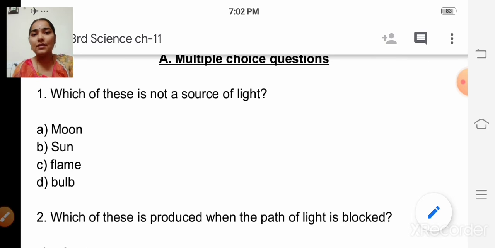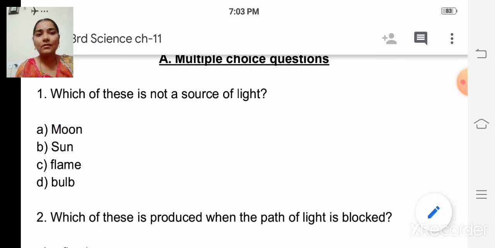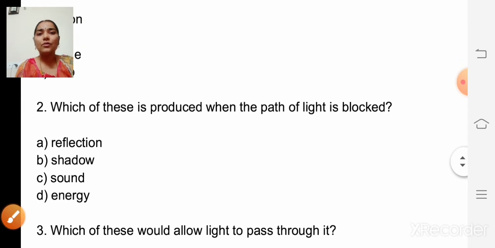Moon, isn't it? Because the moon gets its light from the sun and it is not a source of light. So the answer is moon. Okay. The next question, which of these is produced when the path of light is blocked?